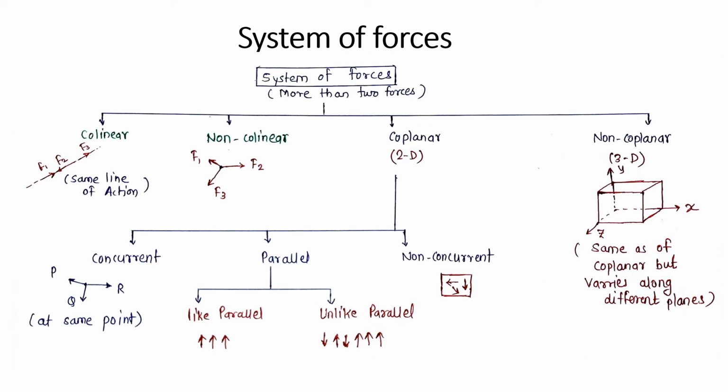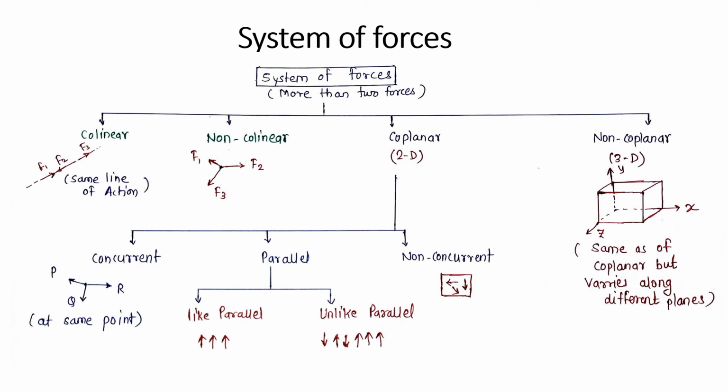Now second is parallel. Parallel is again divided into two subparts. First is like parallel, second is unlike parallel. Like parallel forces: as we know, parallel forces always maintain a constant distance between them, and if the directions of the forces, as shown in the figure, are unidirectional, directed towards a single direction, this is known as like parallel forces.